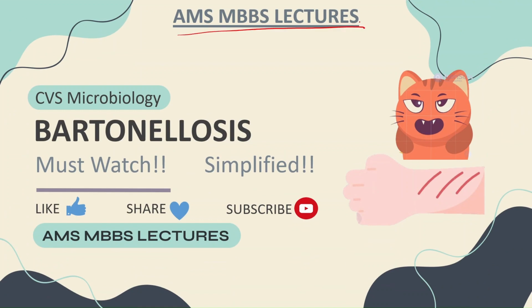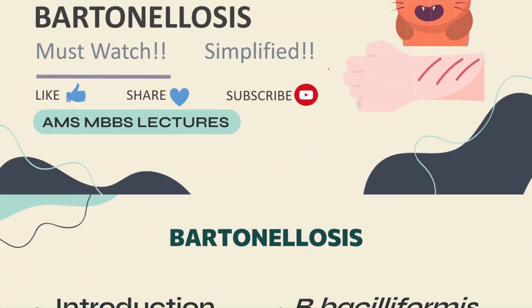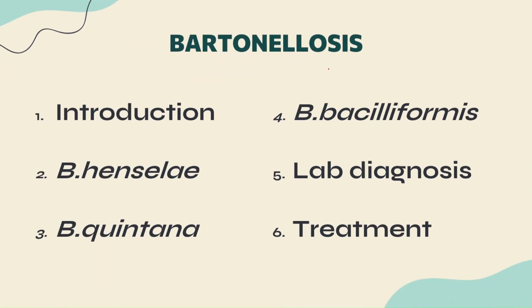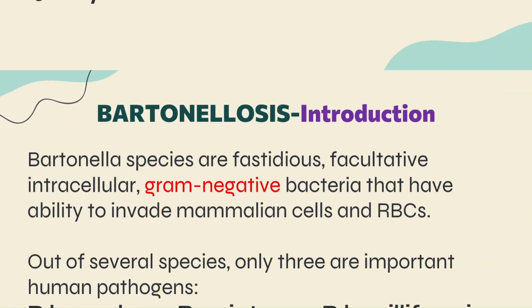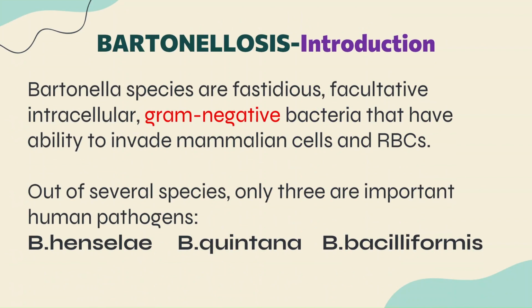In today's session, we'll be covering a short topic from CVS Microbiology, and that is Bartonellosis. I'll be describing this topic under the following subheadings: introduction, the three important pathogenic species of Bartonella, that is Bartonella henselae, Bartonella quintana, and Bartonella bacilliformis, and then we're going to discuss the lab diagnosis and the treatment of Bartonellosis. When I say Bartonellosis, it is caused by the species Bartonella.